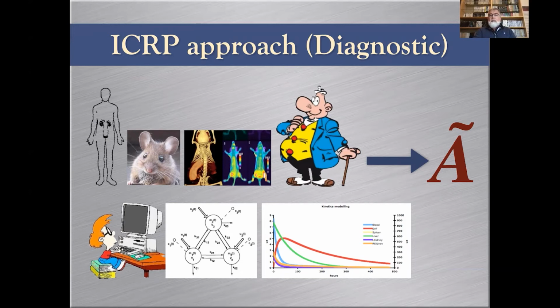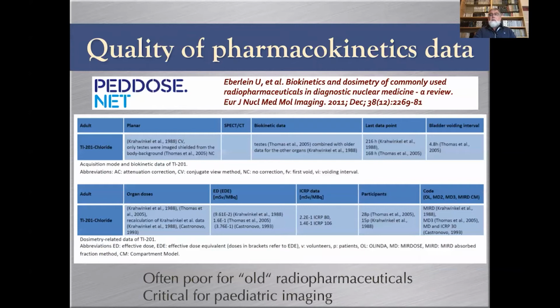That cumulated activity is obtained using quantitative imaging, using different means. And so one can question the quality of the pharmacokinetic data. In an interesting article published by Eberlein and colleagues, it's a review of how the biokinetics, and the dosimetry but mostly the biokinetics, were obtained for most diagnostic radiopharmaceuticals.